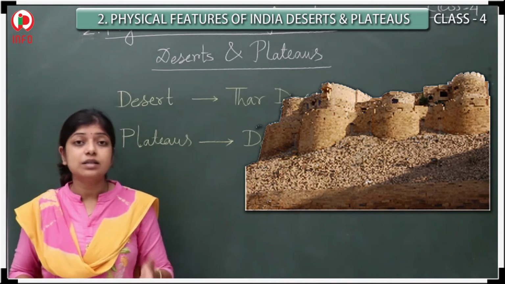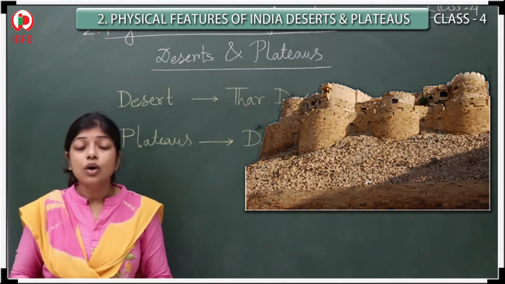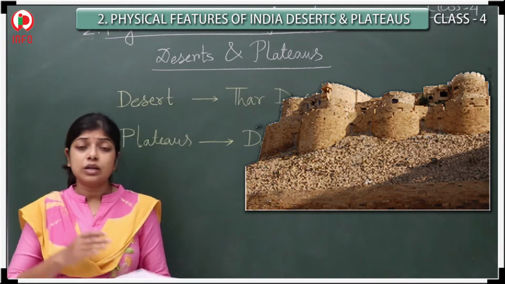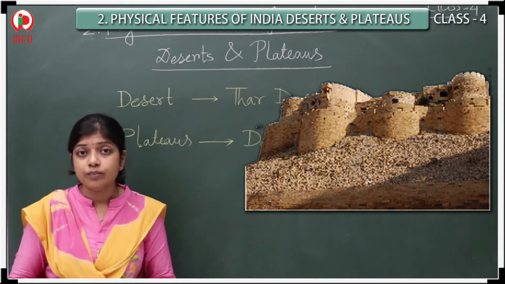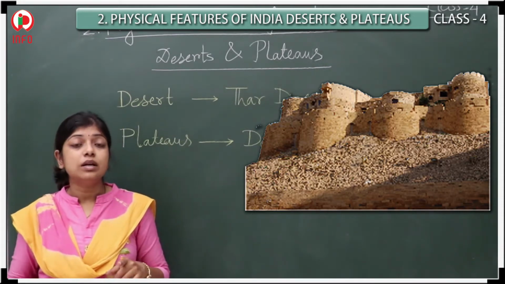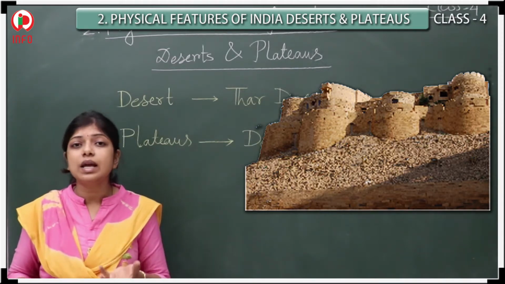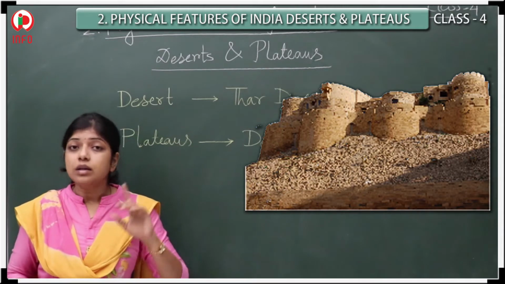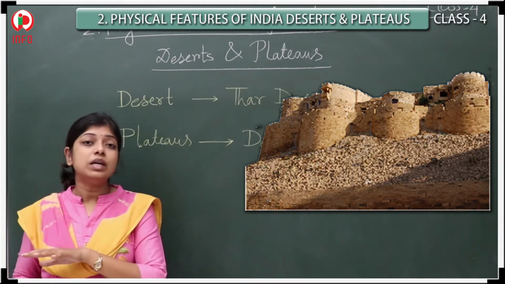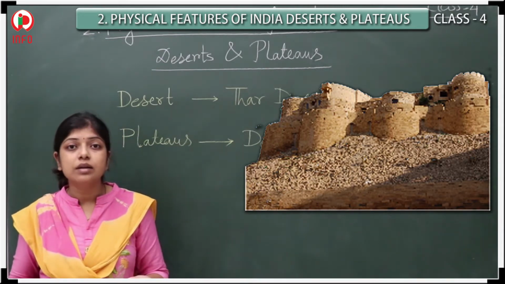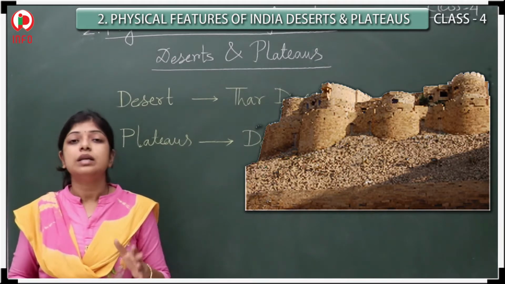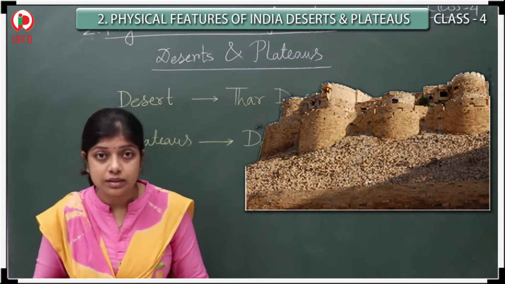Actually, desert areas are those areas where the land is one kind of landform. And one more thing is there, the rainfall in those areas is very less, and the land is covered by sand. Yes, this is called the desert.